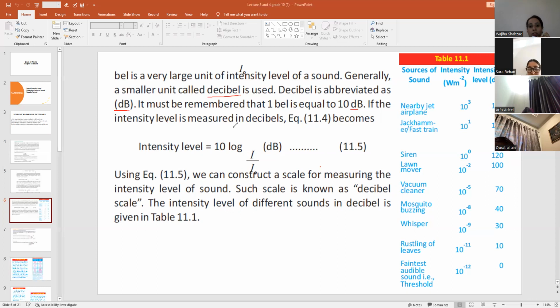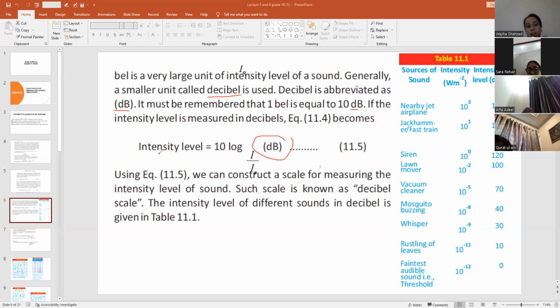If the intensity level is measured in decibel, equation 11.4 becomes intensity level is equal to 10 log I by I naught decibel. So what we do, we just place decibel instead of bell. So this is equation 11.5. We can construct a scale for measuring the intensity level of sound. Such a scale is known as a decibel scale. The intensity levels of different sounds in decibel are given in table 11.1.